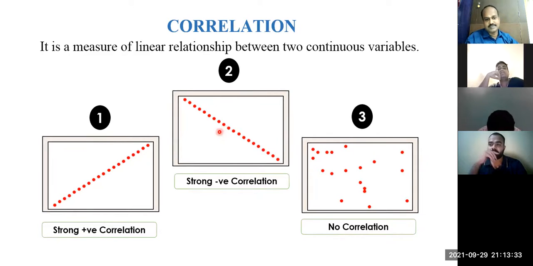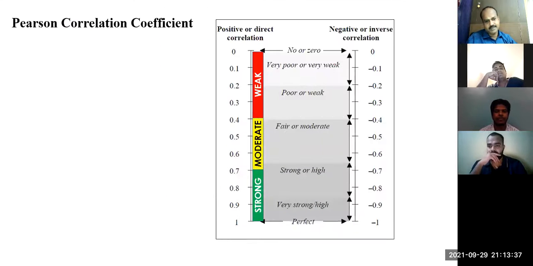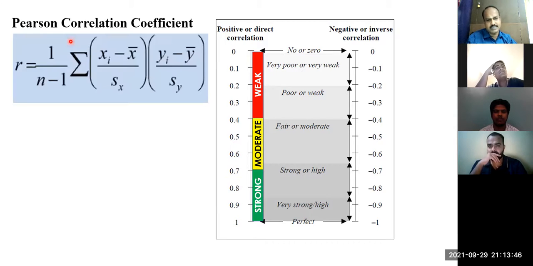Definitely no, there is a strong relation. It is positive here, it is negative here. And now understanding the straight line relationship is possible with the Pearson correlation coefficient. He gave a formula. According to the formula, this is called Pearson correlation coefficient.